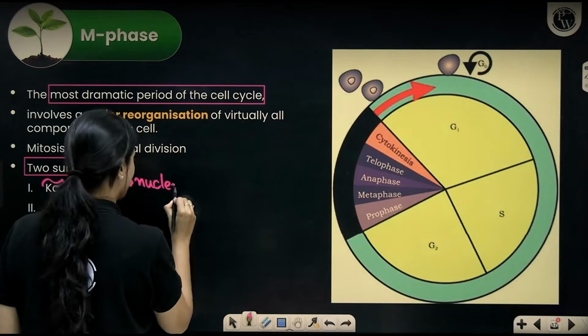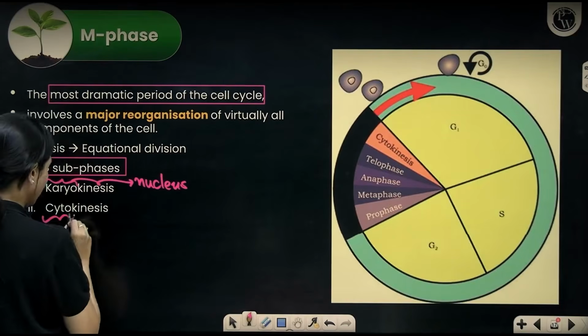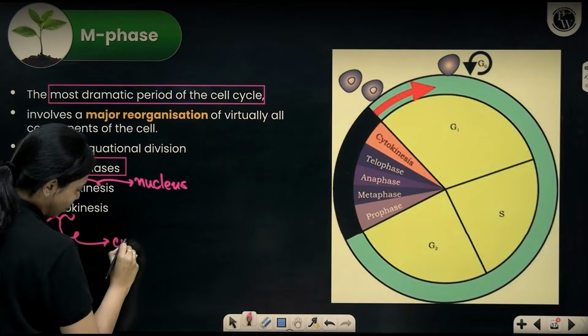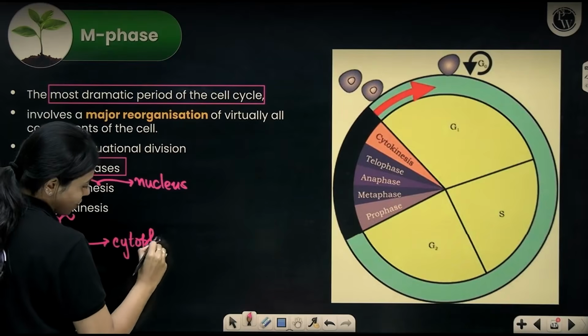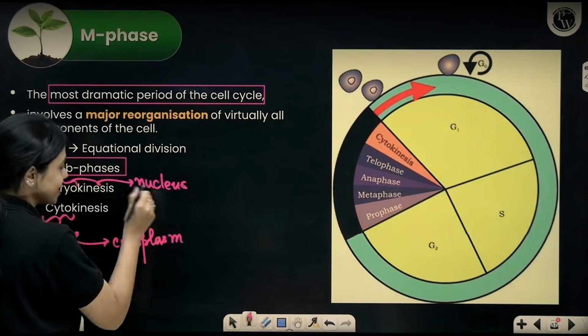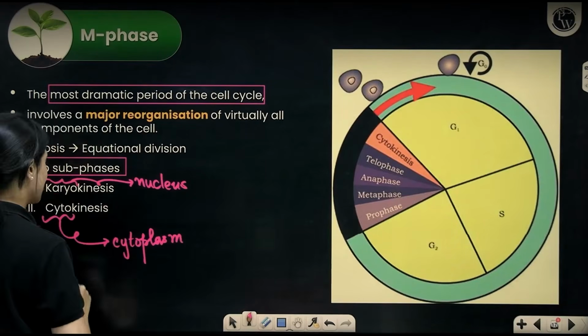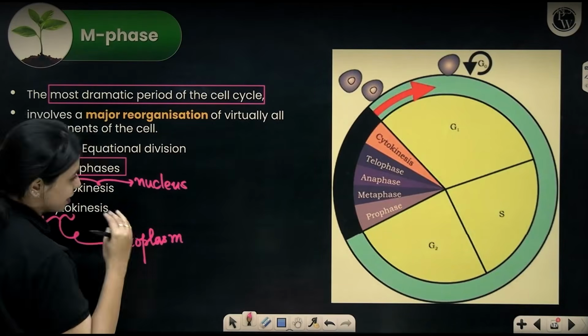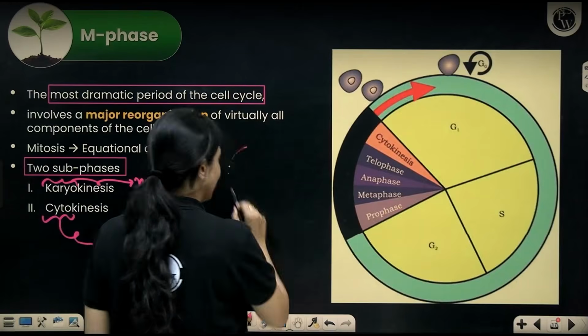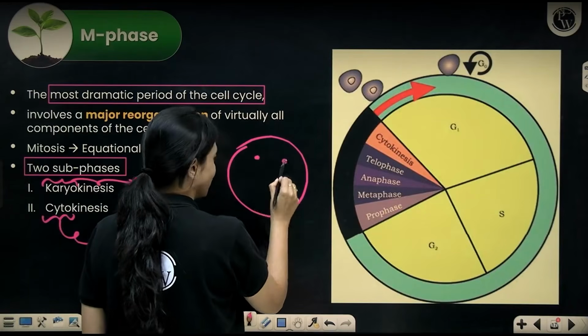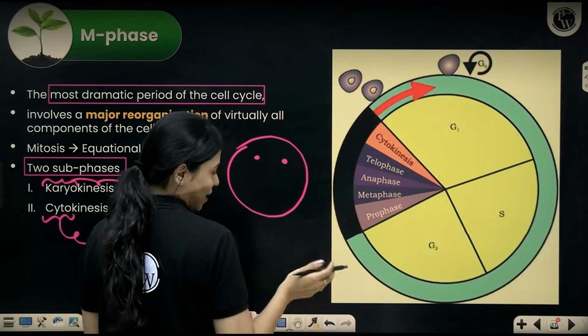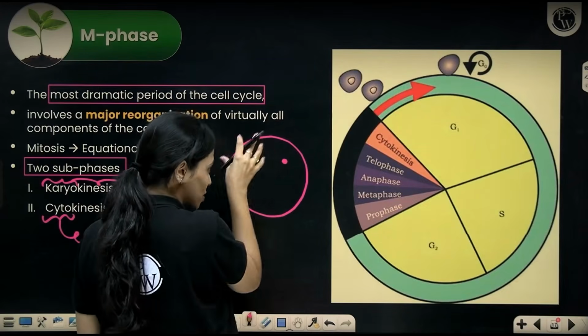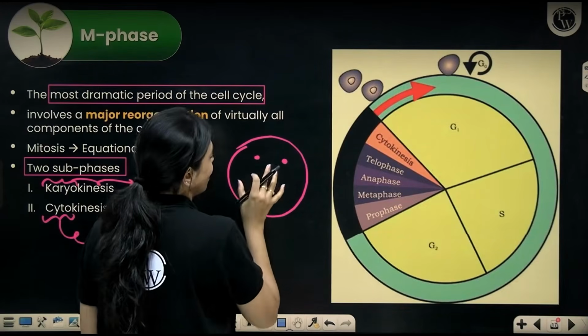Nucleo, I wrote nucleus. Cyto here refers to cytoplasm. So what is karyokinesis? It is the division of the nucleus. Cytokinesis is the division of the cytoplasm. When I say cell division happens, in the S phase itself, the cell would have made two copies of DNA. There are two nuclei present. Okay, so there's two sets of genetic information present.